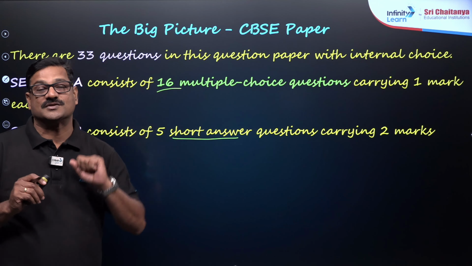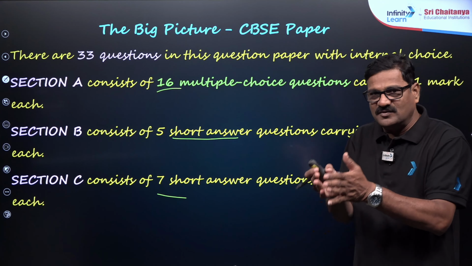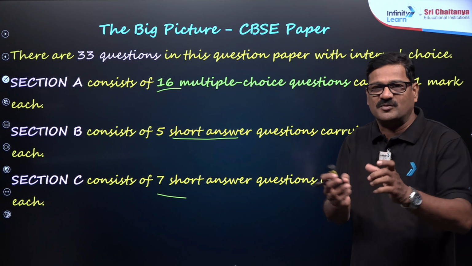Talking about section C, it consists of 7 short answer questions, SAQ. This SAQ can give you the overall picture about this stretch of concept. So if you are good at SAQ, you are good at sub concept, short concept.